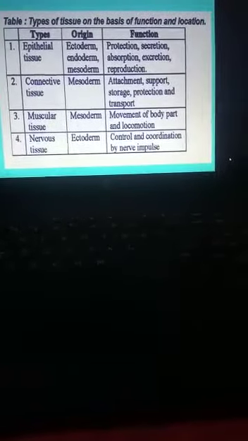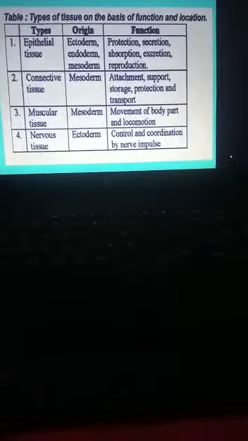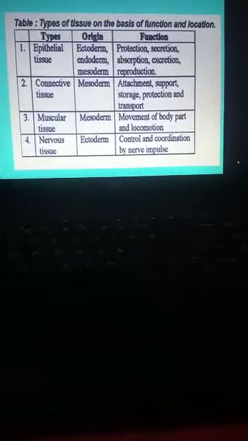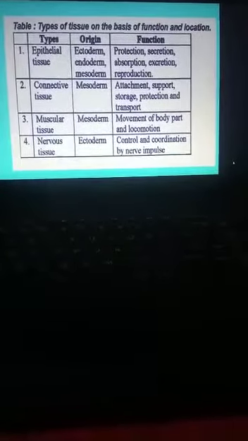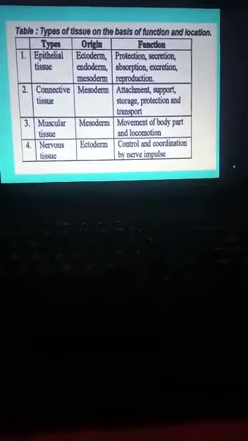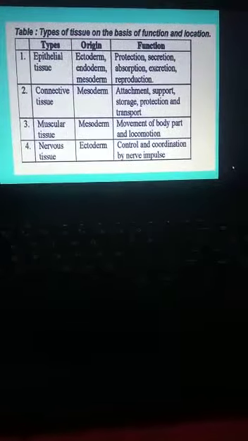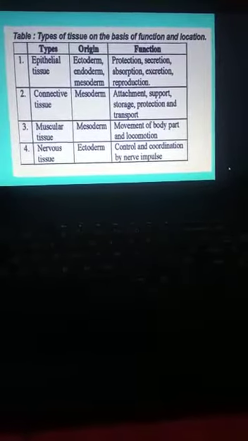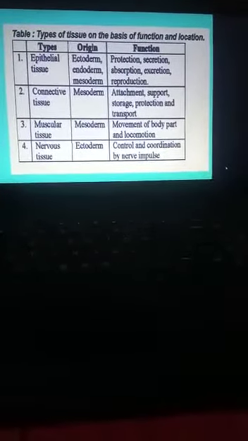Now this epithelial tissue originates from ectoderm, endoderm and mesoderm. What are the functions of epithelial tissue? Protection, to protect our body, secretion, to secrete some enzymes, absorption, excretion and reproduction. These are the functions of epithelial tissue. Connective tissue originates from mesoderm, and what is the function of connective tissue? Attachment, support, storage, protection and transport.